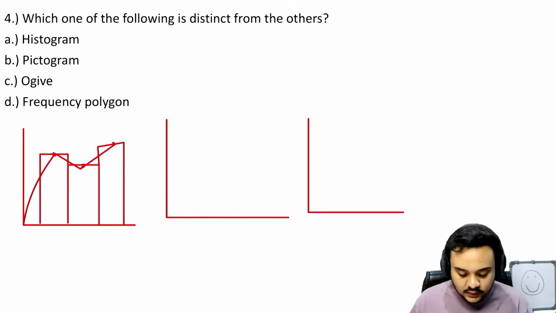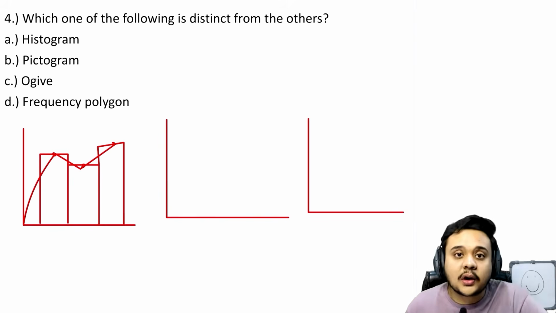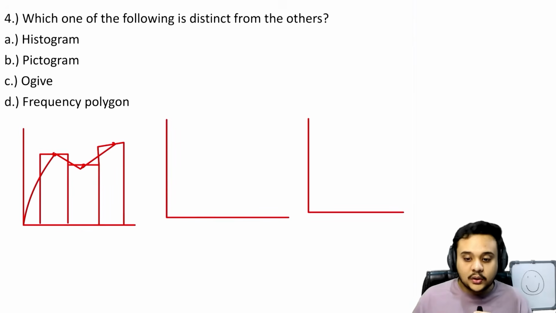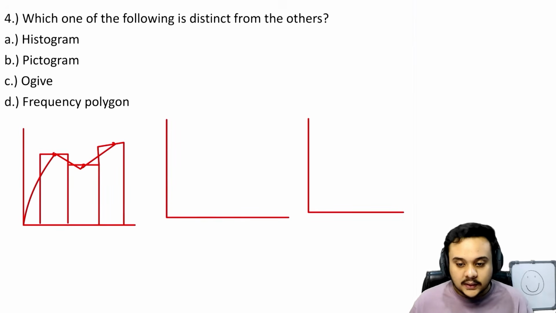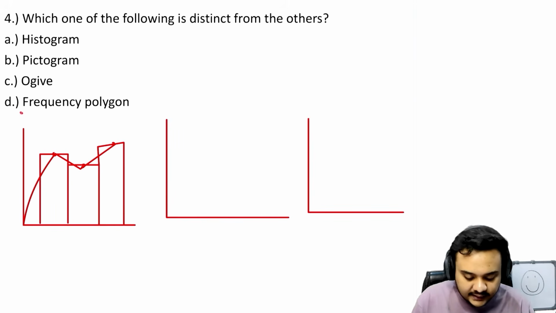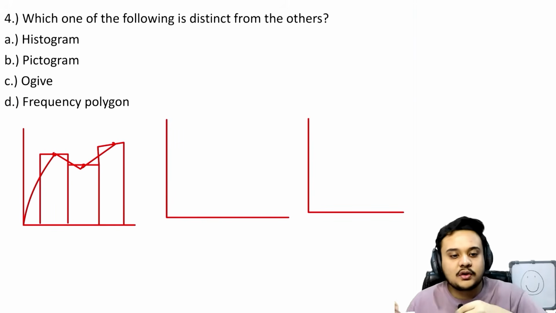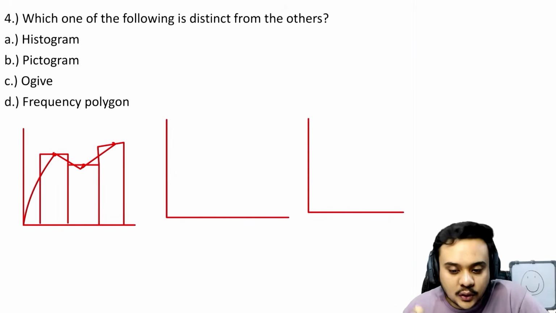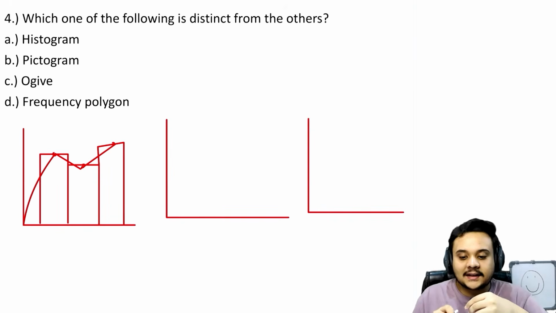Then you have an ogive. Now this is the one that is going to cause you a lot of confusion if you do not know what a pictogram is. Even if you know what a pictogram is, ogive can cause you confusion. The logical reason is that you can directly see the word frequency polygon. Even if you do not know what a frequency polygon is, you know that there is something related to frequencies in these options.